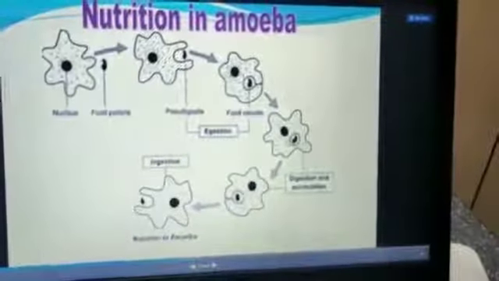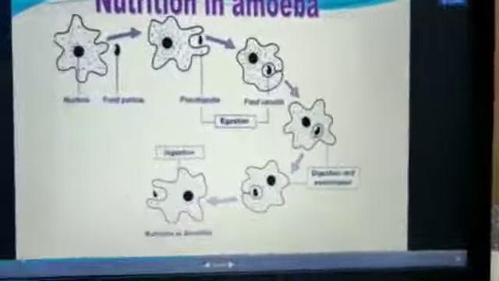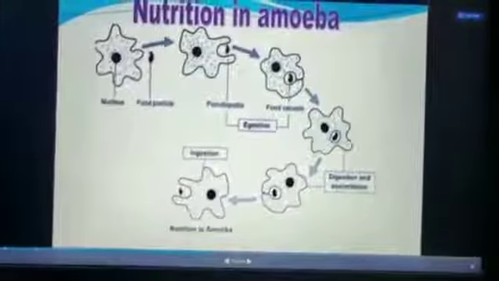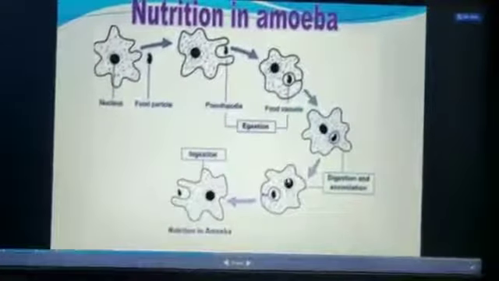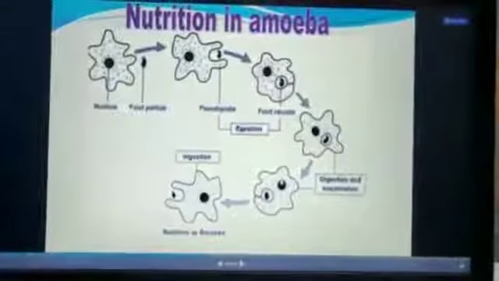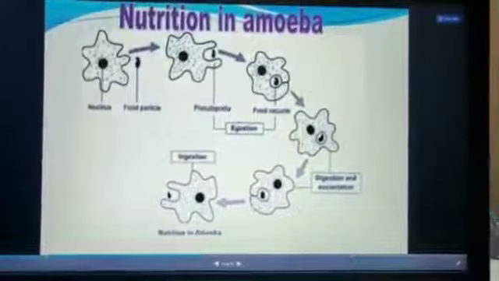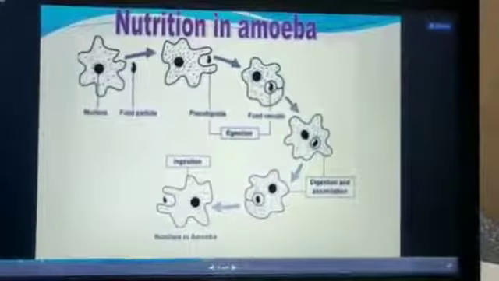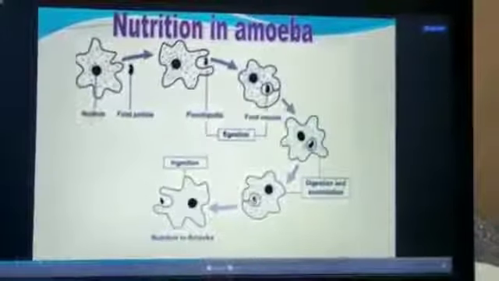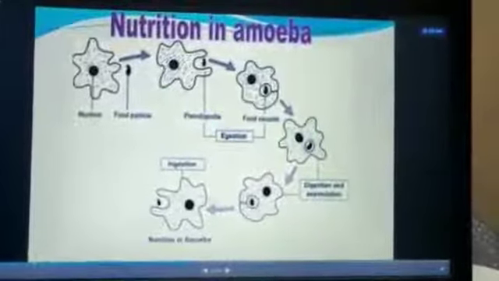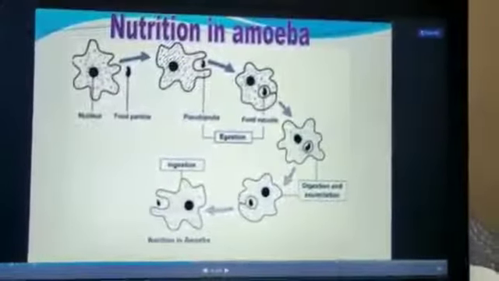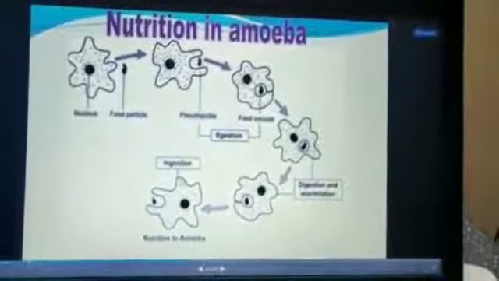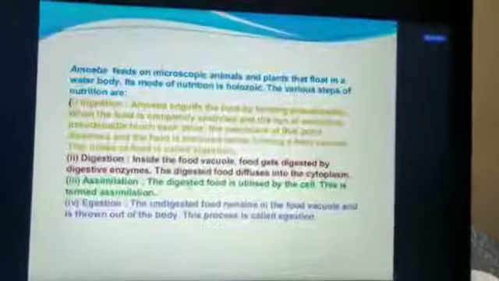The food vacuole helps in the secretion of digestive enzymes, and these digestive enzymes help in the digestion of the food material. The nutrients the food contains are absorbed by the amoeba's body. Once the food material is absorbed from the food vacuole, the waste material is removed outside the body through the contractile vacuole, that is egestion. Okay, is it clear? So try to understand these concepts.